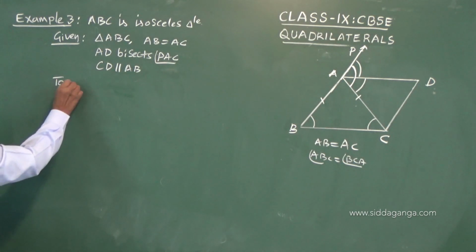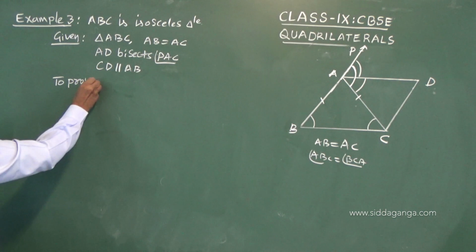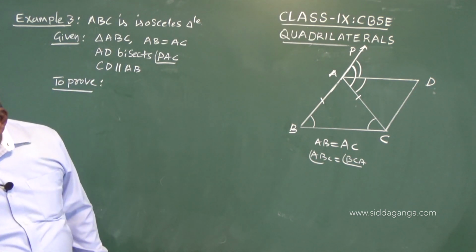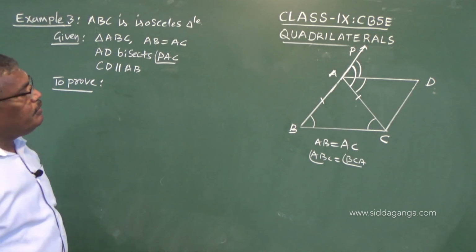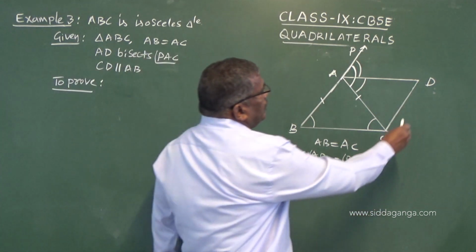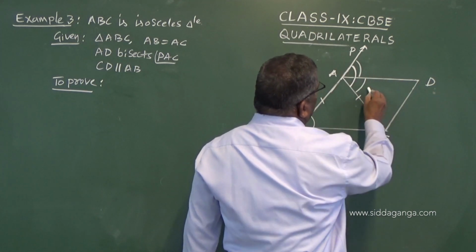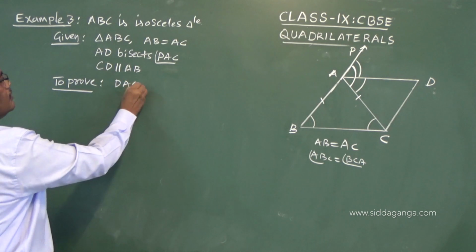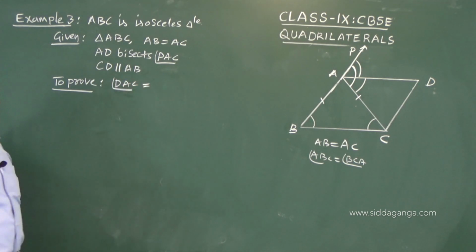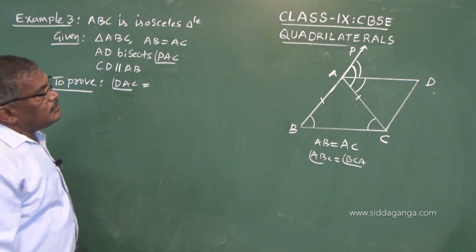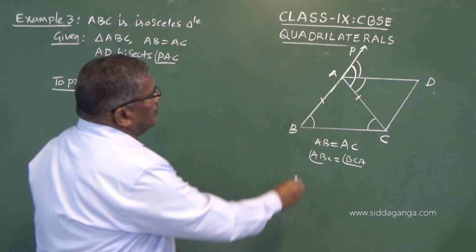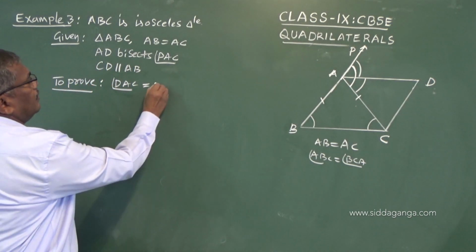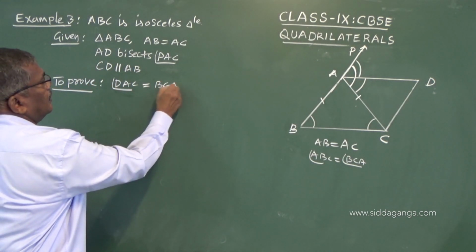What is to be proved? To show that DAC is equal to BCA. We have to show that this angle DAC is equal to BCA.